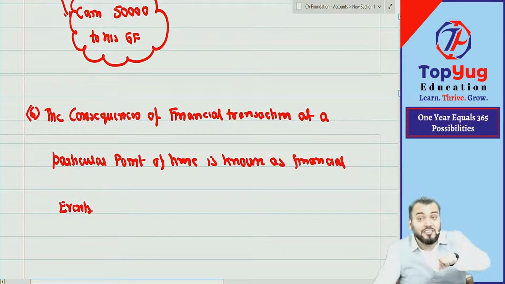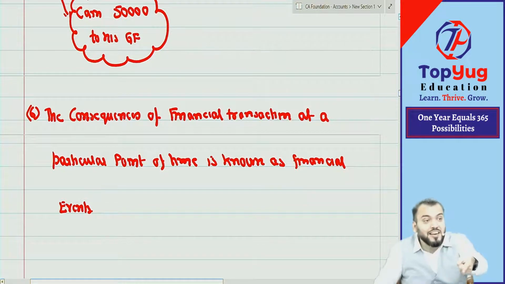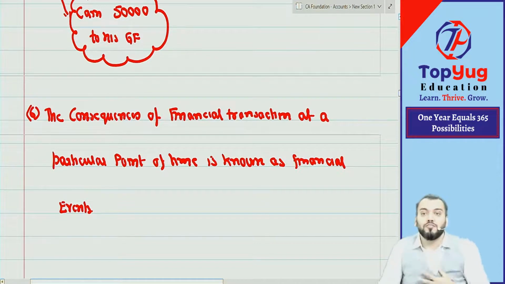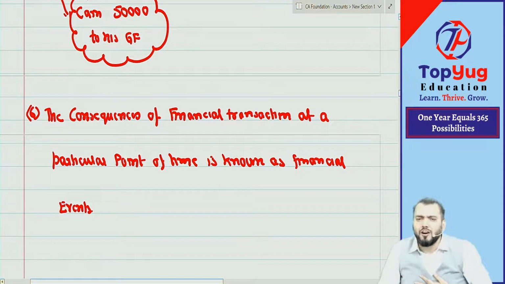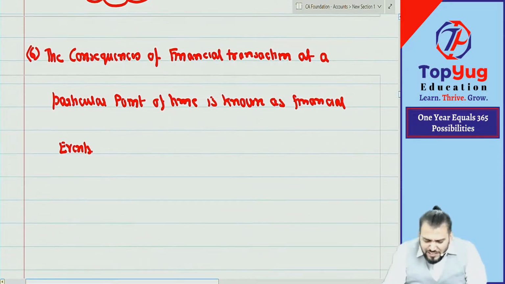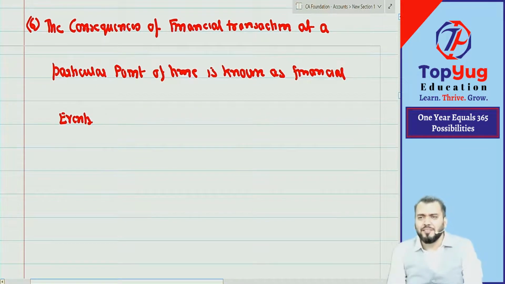Once I say transaction or event, it will be recorded. So which transaction or event? Financial transaction and event. We are discussing that transaction or event, that is what I just want to convey. So sometimes I may call it a transaction requiring recording. It means which transaction? So sir, can you give me some example of a financial event?